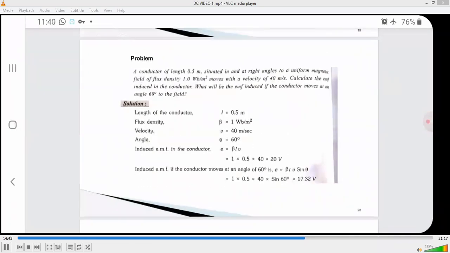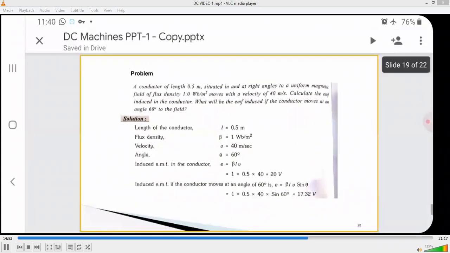So next we have a few problems based on dynamically induced EMF. The problem is: a conductor of length 0.5 meter, situated in and at right angles to a uniform magnetic field of flux density 1 Weber per meter square, moves with a velocity of 40 meter per second.